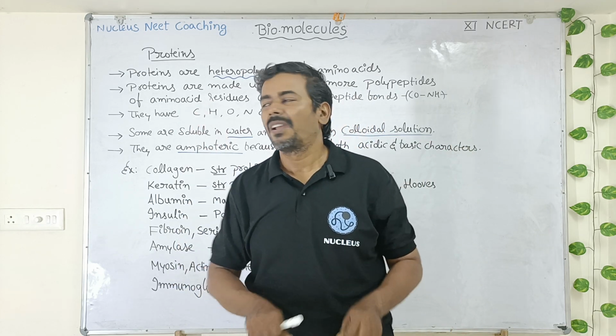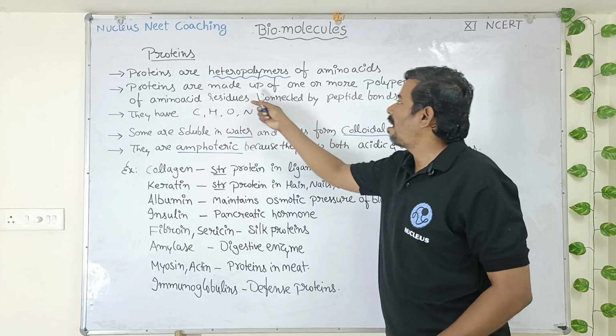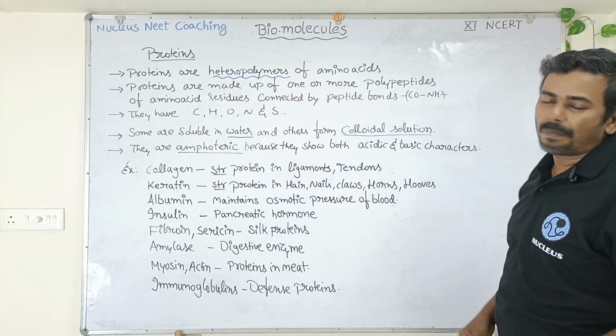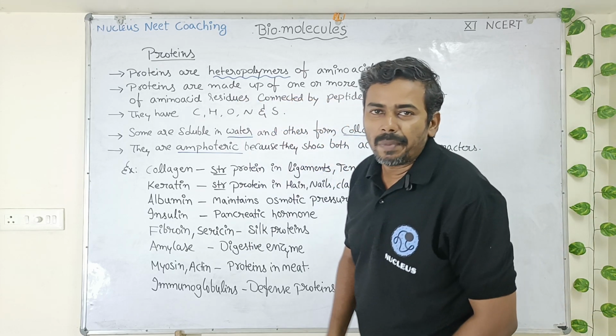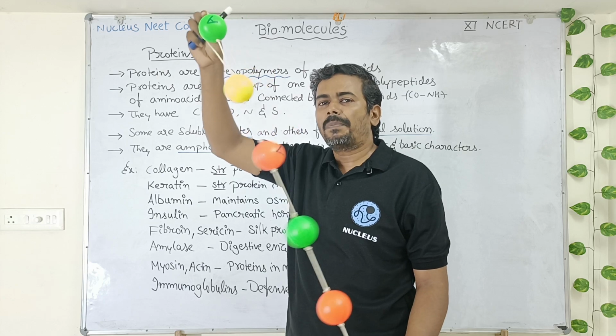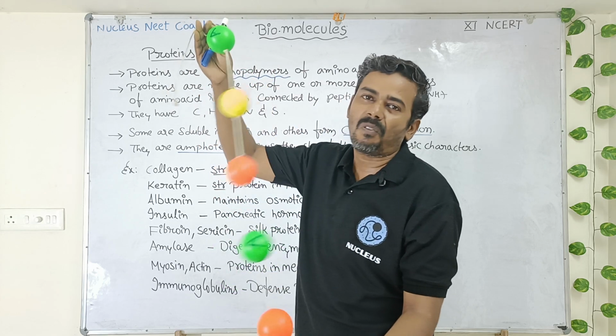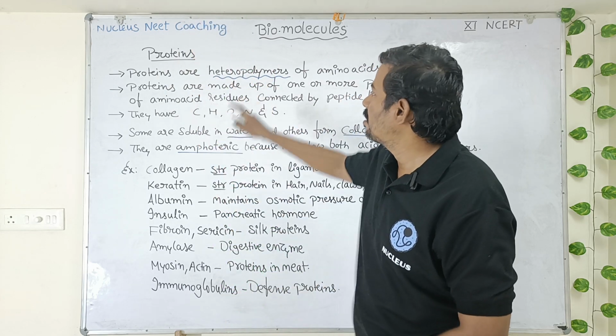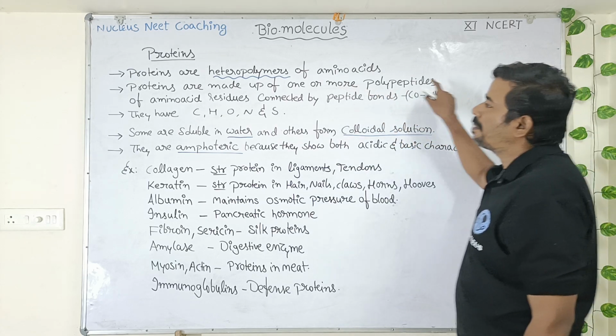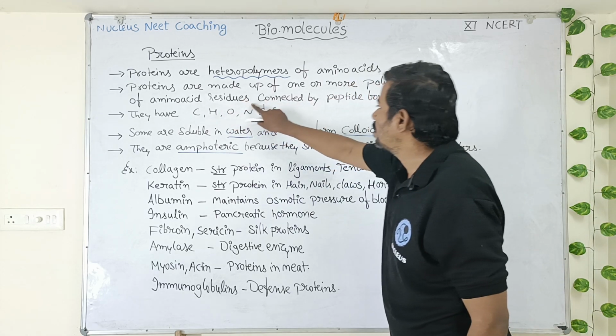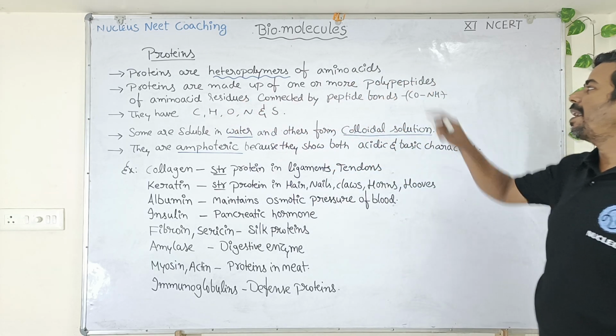Understood the concept? Now let us see. Proteins are made up of one or more polypeptides. So our proteins can be made up of one such polypeptide or many polypeptide chains. Proteins are made up of one or more polypeptides of amino acid residues connected by peptide bonds.